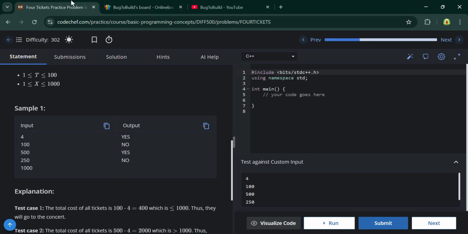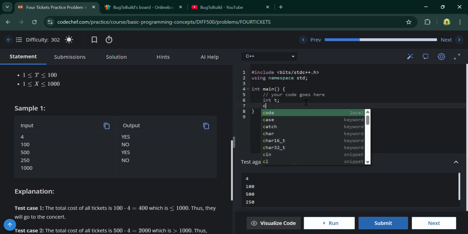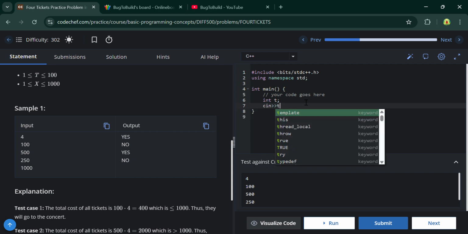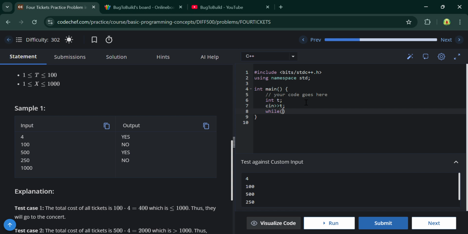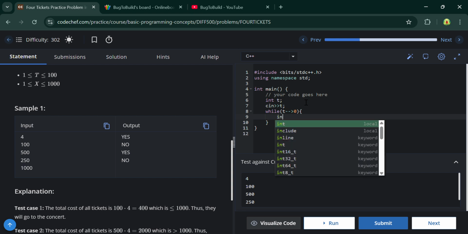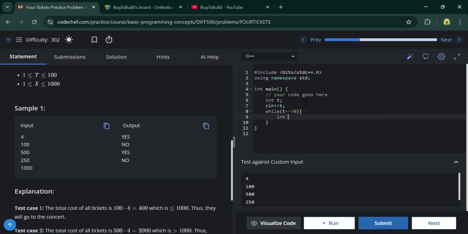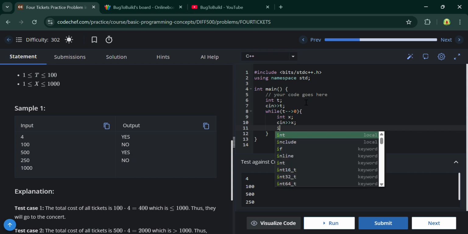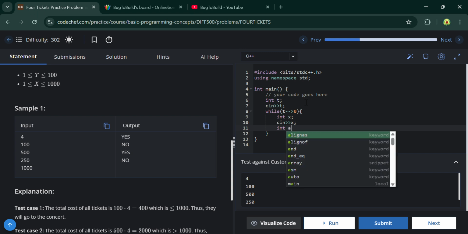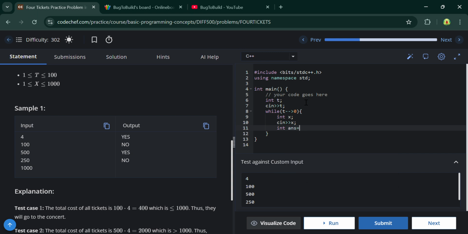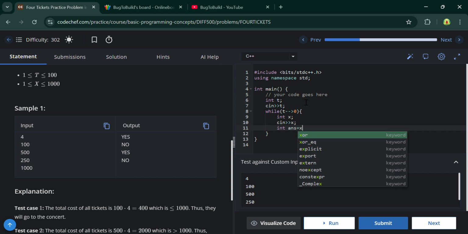So let's do this. First you have to take the number of test cases into t, while t minus minus is greater than 0, then you take int x, which is cin x. First you store the answer, which is x into 4.